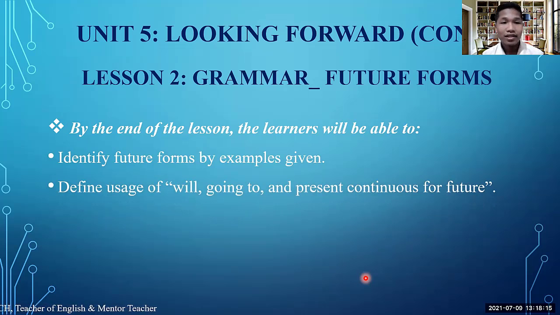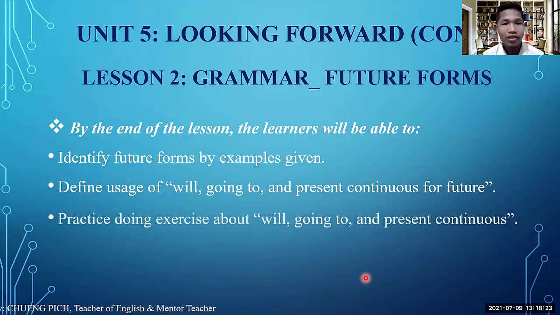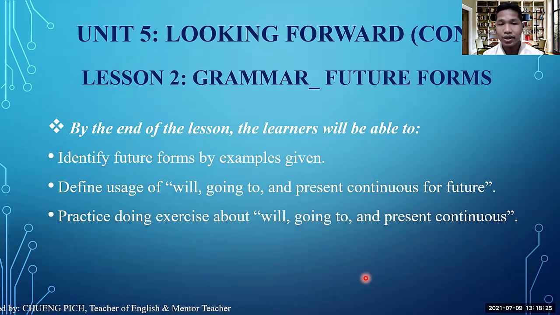The one is that you will be able to define usage of will, going to, and present continuous for future. The last one, you will be able to practice doing exercises about will, going to, and present continuous for future as well. Without further delay, please get started.